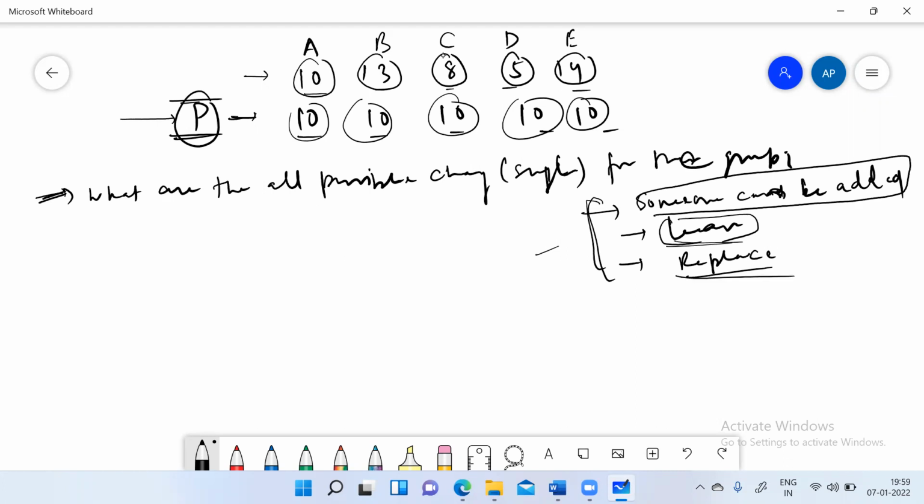And again, if we are replacing anyone, like if we are replacing C, whose value is 8, then someone coming in the place of C might have 8 chocolates, or more than 8, or less than 8. So we'll be learning now.